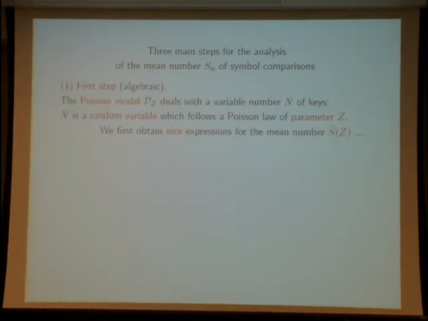We work inside the Poisson model, and this means that the number of words that we are interested to study as input is not fixed. It is a random variable which follows a Poisson law. And it is easy in this model to obtain a nice expression for the mean number of symbol comparisons.